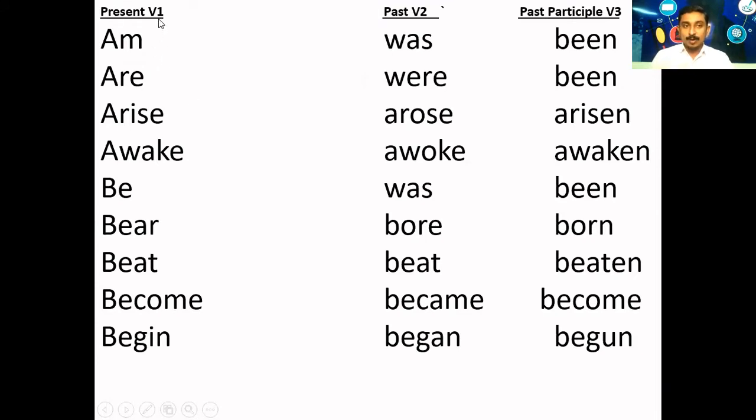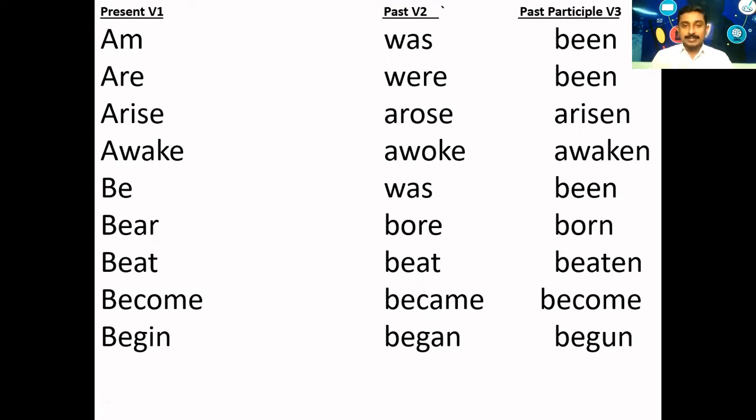Present, we call it verb 1 or V1 form. Past, we call it V2, verb 2. Past participle, we call it V3. And present participle, we call V4 or the ing form of the verb. V4 form is nothing but the ing form of the verb. As it is common in all the verbs, I haven't added it in the table.